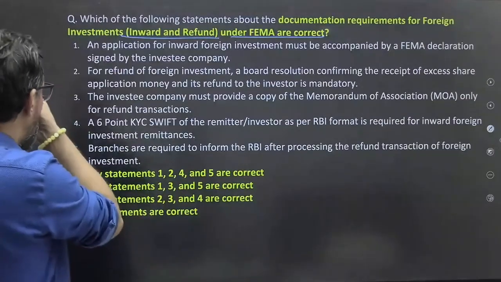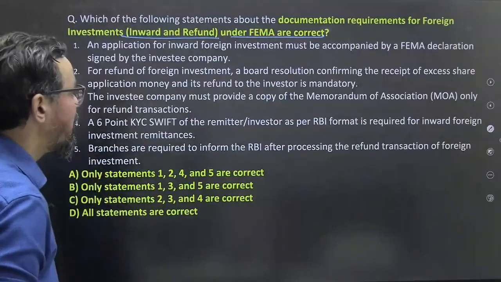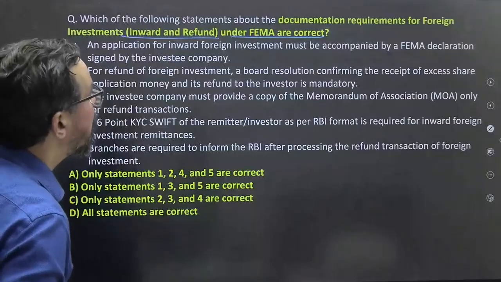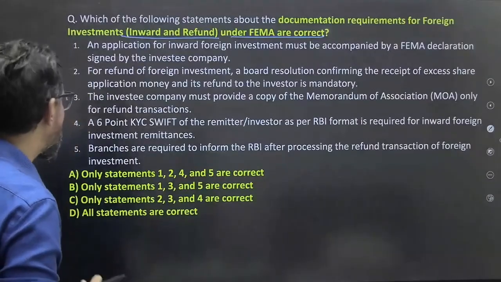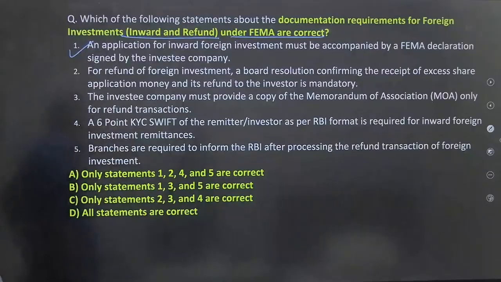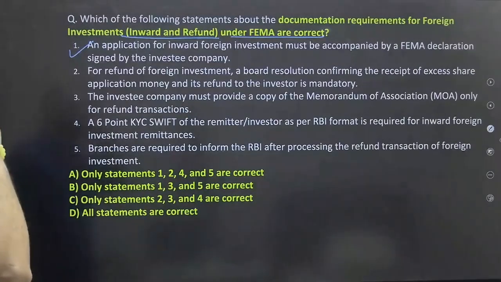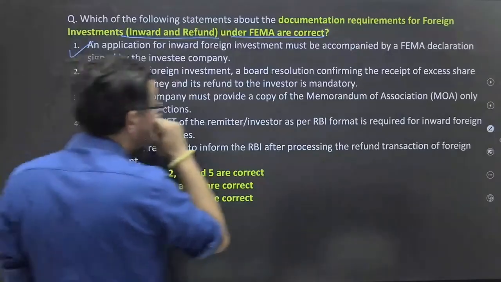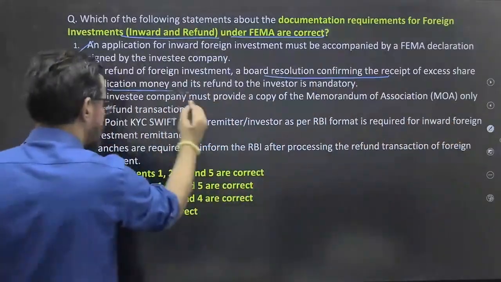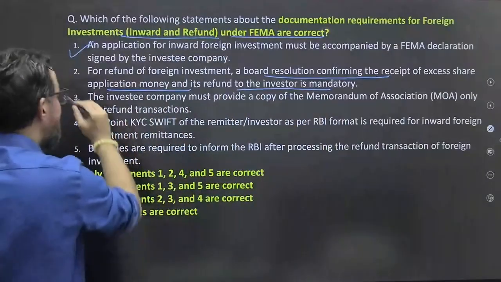Okay, so an application for inward foreign remittances, foreign investment, sorry, must be accompanied by a FEMA declaration signed by the investing company. ठीक है, this is true ना आपका statement 1, there is no issue with this one. Statement 2 आपका, the refund of foreign investment, a board resolution confirming the receipt of excess share application money and its refund to the investors is mandatory.